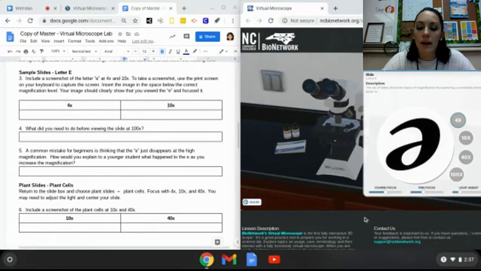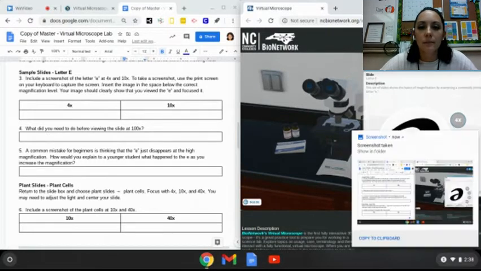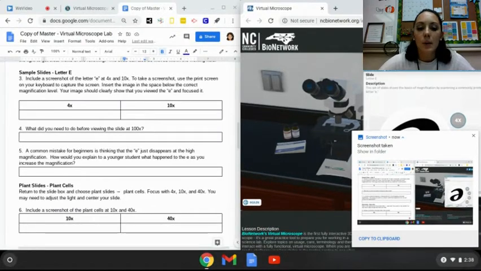Then, to take a screenshot, what you are going to do is press the Control and then the little screen and two-line button. So it looks like this. You're going to press those together, and it takes a screenshot. So that screenshot is now in my computer.